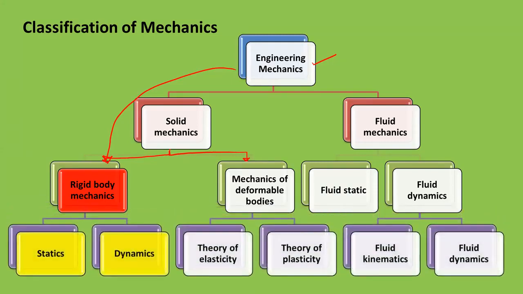So rigid body mechanics is again divided into two parts. One is static and the second is dynamics. When we start your actual syllabus, we will see the meaning of static and dynamic. Now the second category is fluid mechanics. Fluid mechanics is also divided into two parts: fluid static and fluid dynamic.